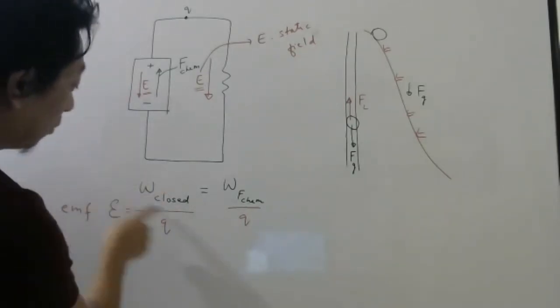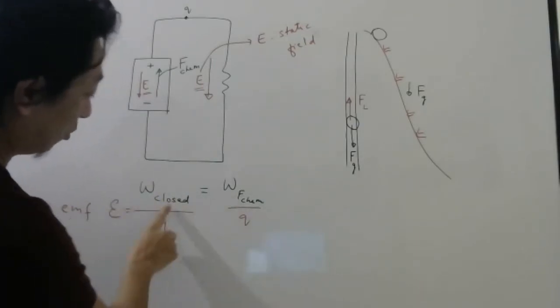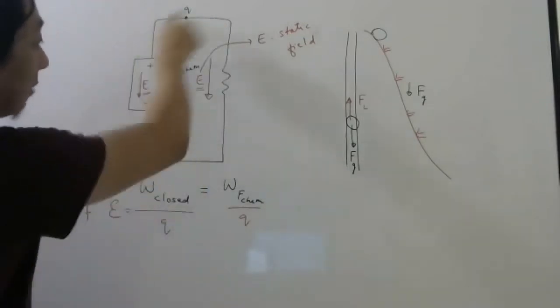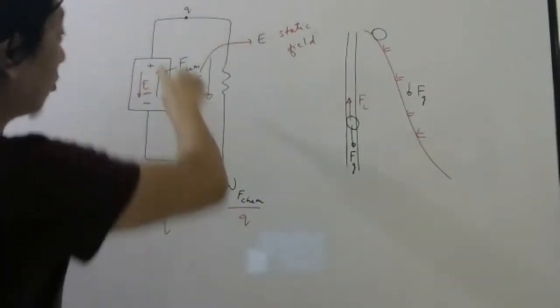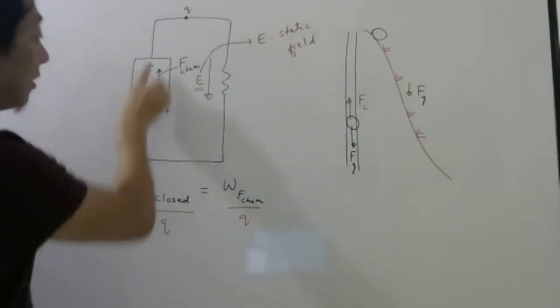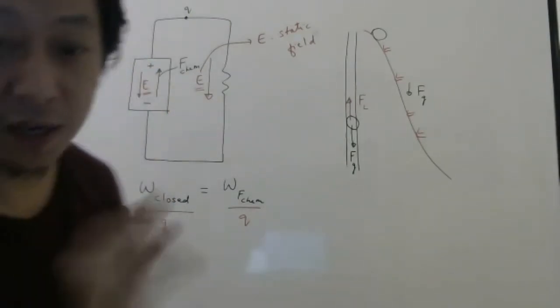And here the work is done by chemical force in closed path. Why? Because total work done by electric field will be zero. Because while coming this way, electric field will do positive work. While going this way, electric field will do negative work.